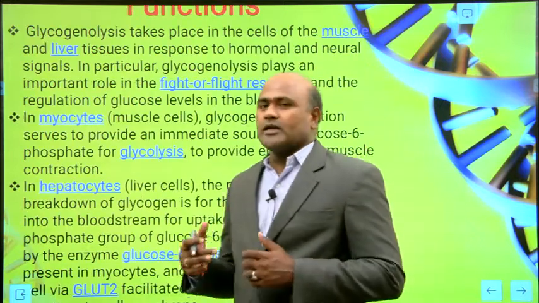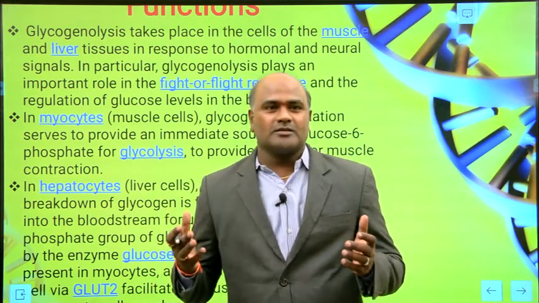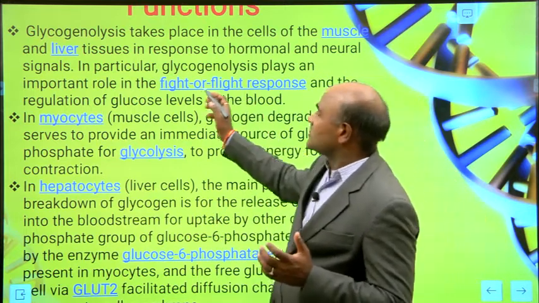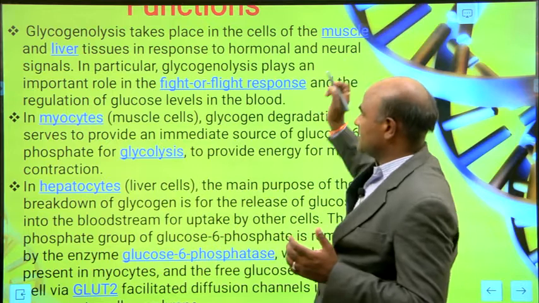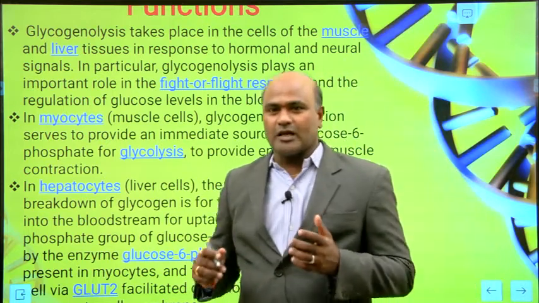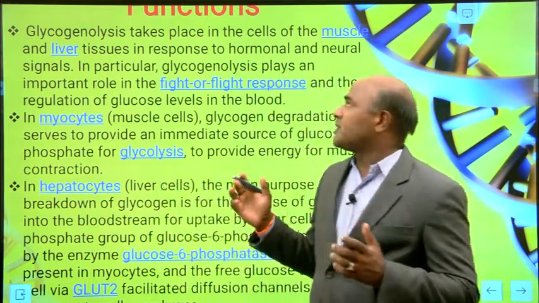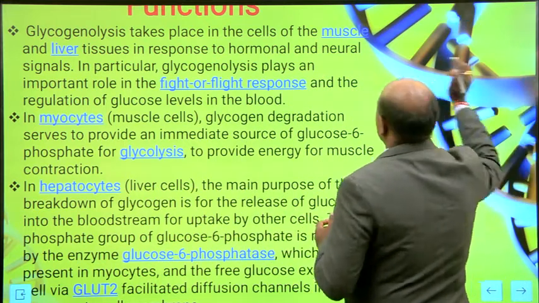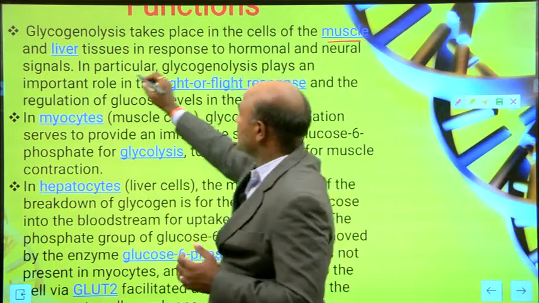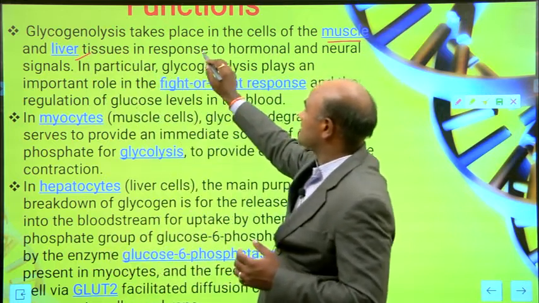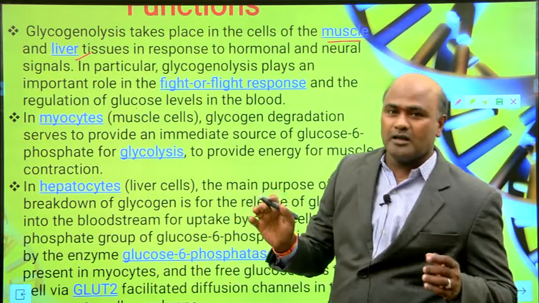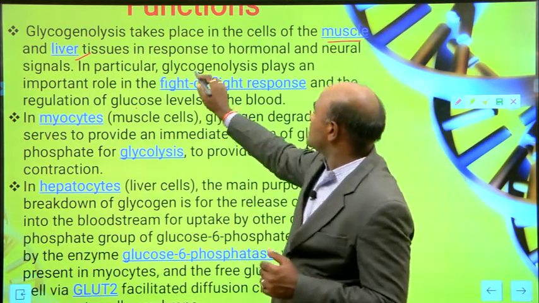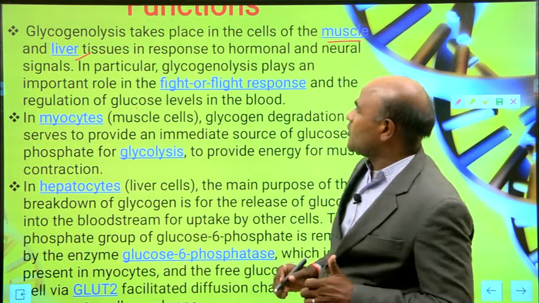The functions, what are the functions of glycogenolysis? Glycogenolysis takes place in the muscle and liver tissues. It takes place in the cells of the muscle and liver tissues in response to hormonal and neuronal signals.